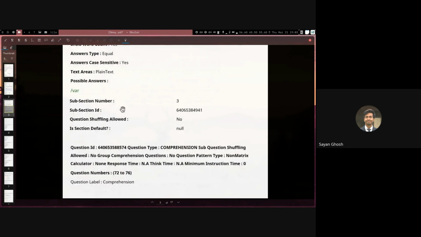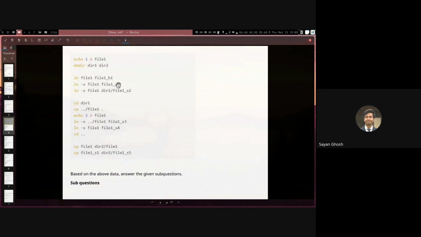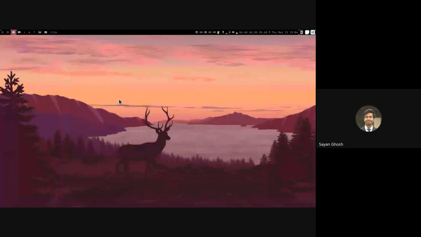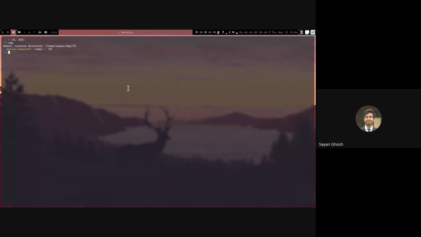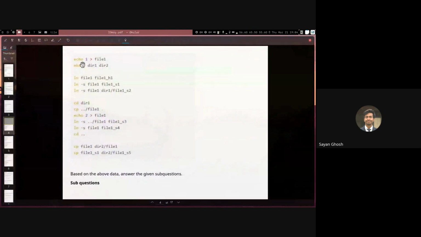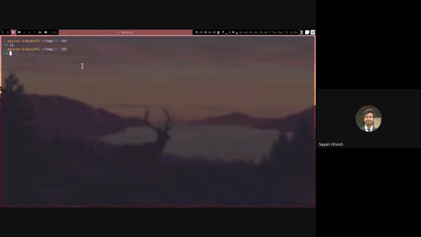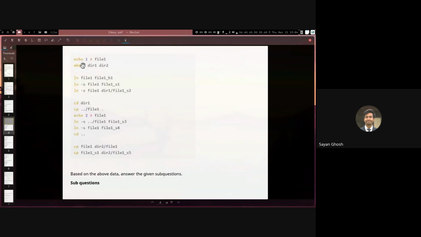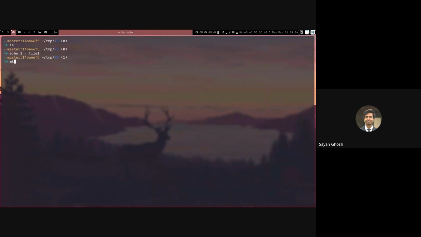So let's move on to the next question. Here we have a lot of questions coming from this one main question. Let me also do it in parallel so that we can see how this works. Right now I have no files or folders in a temporary folder, and let me also create this directory structure. First we do echo 1, and we redirect that to a file called file1. Then we create two folders, dir1 and dir2. So right now we have file1, dir1 and dir2.